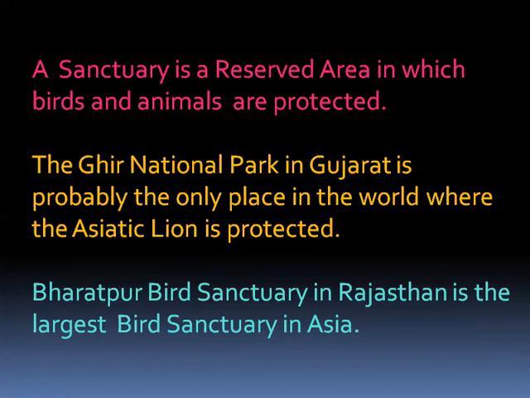Different varieties of beautiful birds are present, and it is the largest bird sanctuary in Asia, children. And here you will find famous migratory birds like Siberian cranes, barons, ibis, pelicans, and painted storks. These are present in Bharatpur Bird Sanctuary in Rajasthan, children.